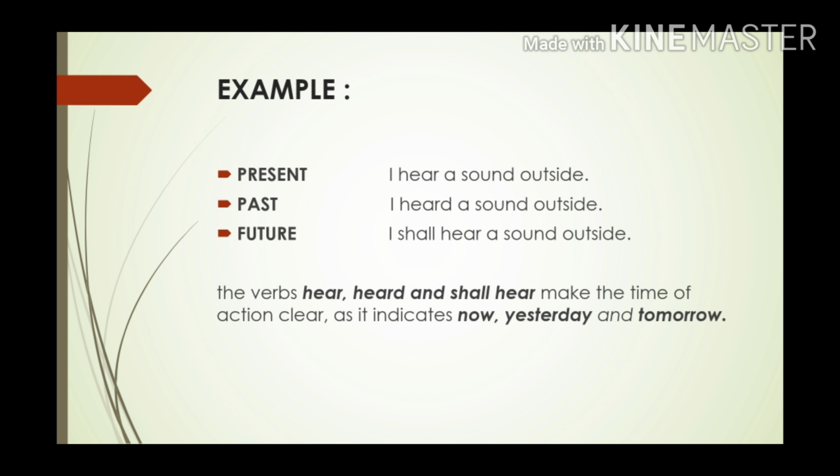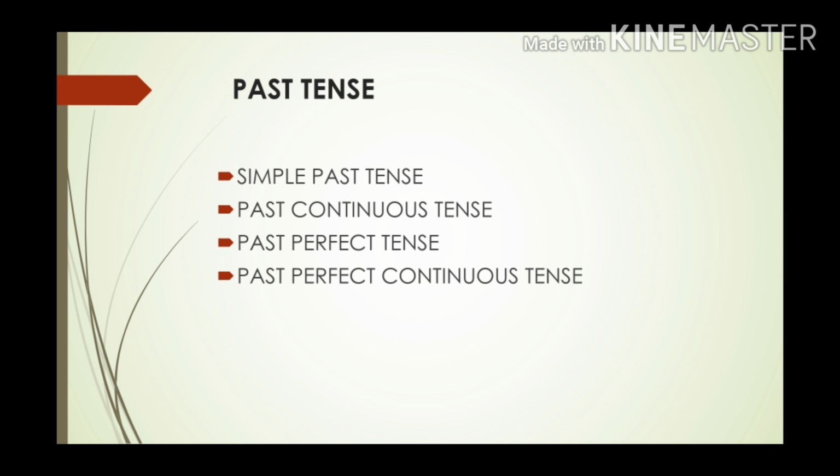For example, I hear a sound outside. That means this thing is happening in the present. I heard a sound outside. That means this thing has already happened. I shall hear a sound outside. That means this thing will happen in the future. So these are some examples of present, past and future tense.